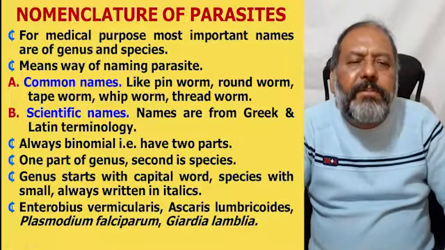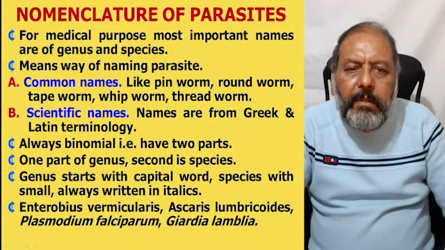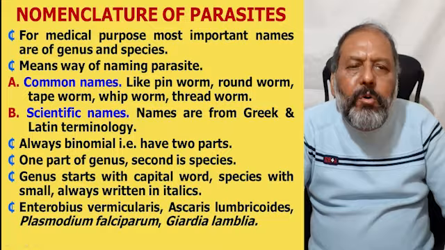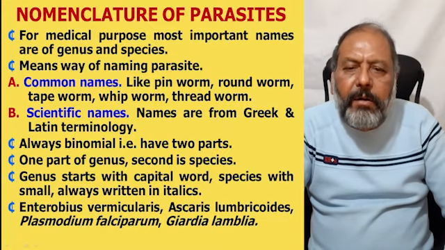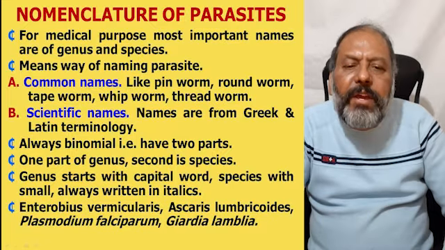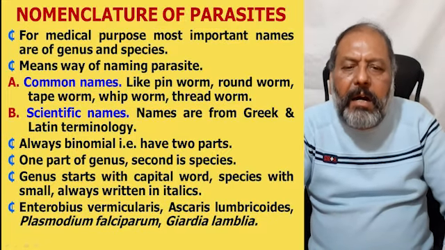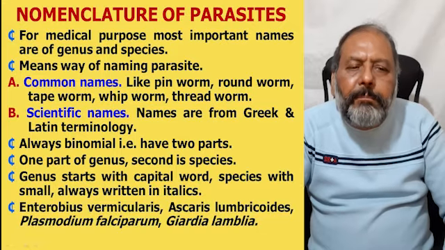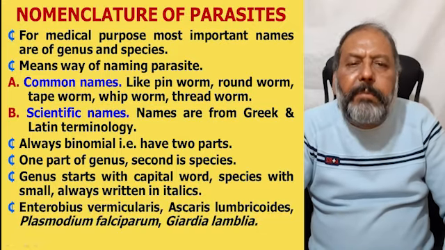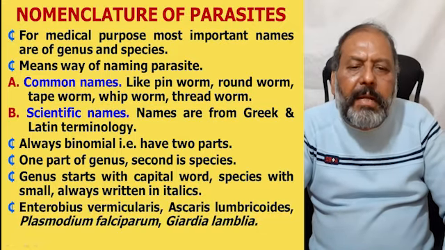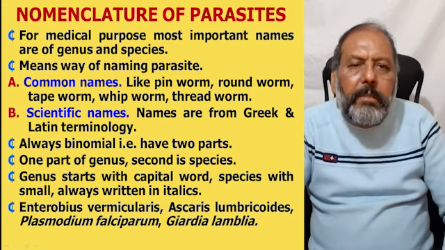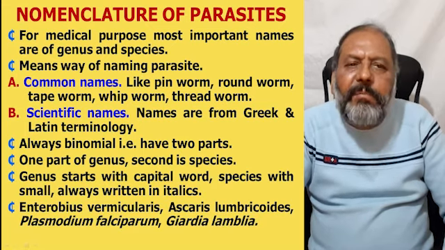Now, nomenclature of parasites for medical purposes. Most important names are of genus and species. It means the way of naming the parasites. Number one are the common names like pinworm, roundworm, tapeworm, whipworm, and threadworm. Number two are the scientific names.